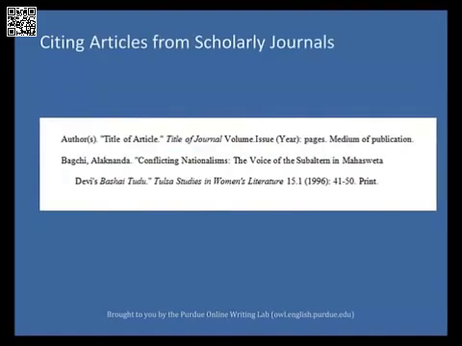To cite an article from a scholarly journal, list the author's name, last name first, followed by a period. Then include the title of the article in quotation marks, followed by a period. List the title of the scholarly journal in italics. Indicate the volume and issue numbers separated by a period. Include the year in parentheses, followed by a colon, and the pages of the article, followed by a period. Finally, indicate the medium of publication, followed by a period.